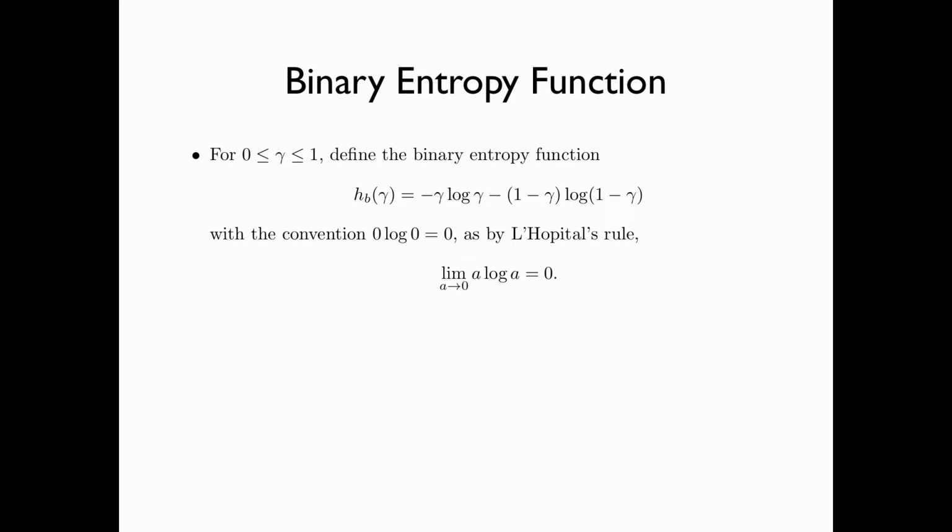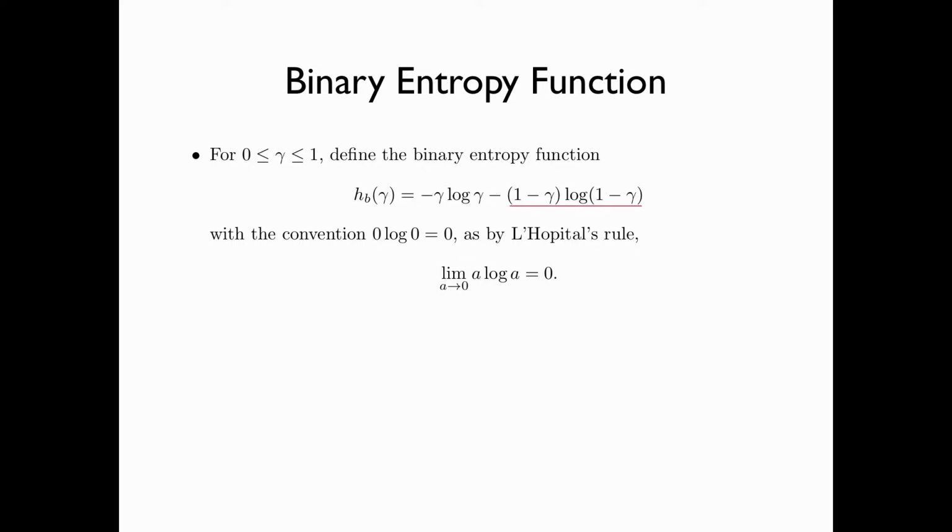We now introduce the binary entropy function. For gamma between 0 and 1, define the binary entropy function h_b(gamma) = minus gamma log gamma minus (1 minus gamma) log (1 minus gamma). Note that when gamma is equal to 0, we have minus gamma log gamma equals minus 0 log 0, which is undefined.